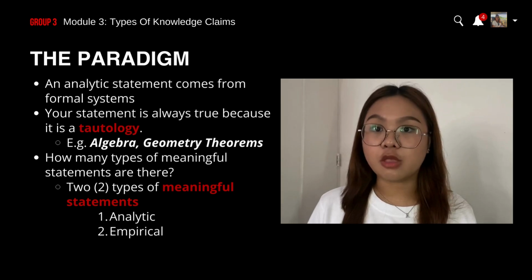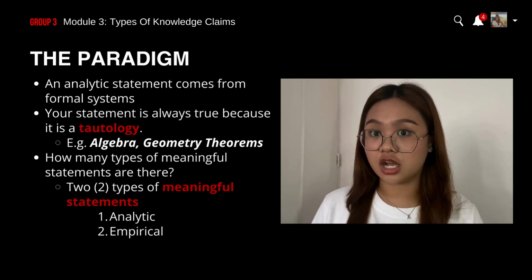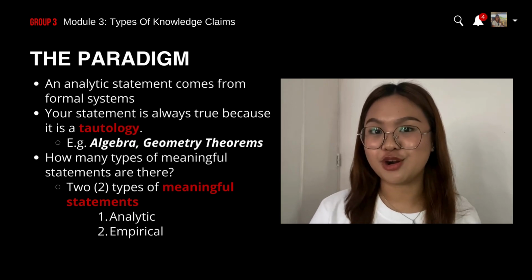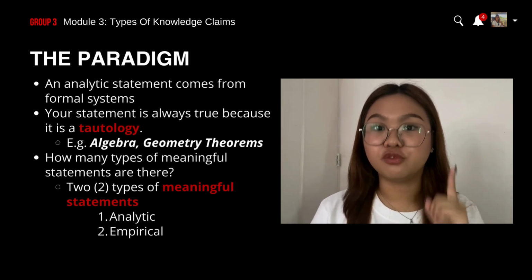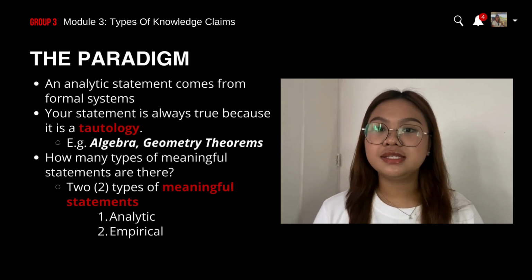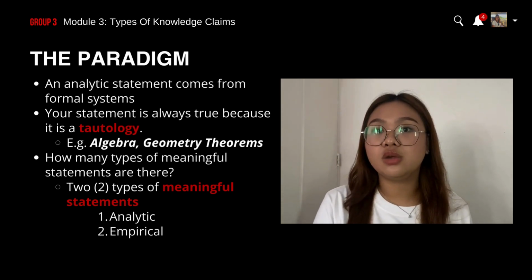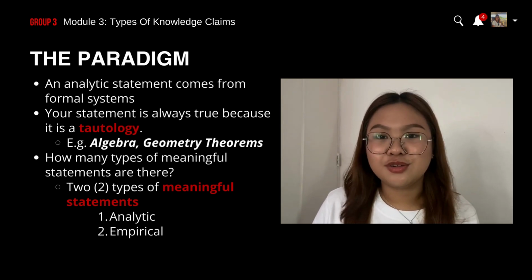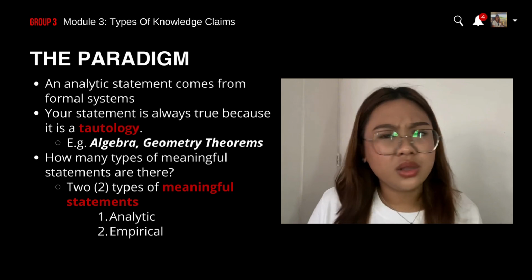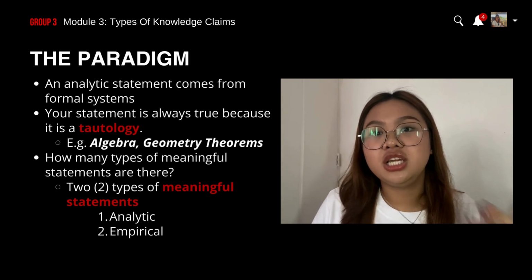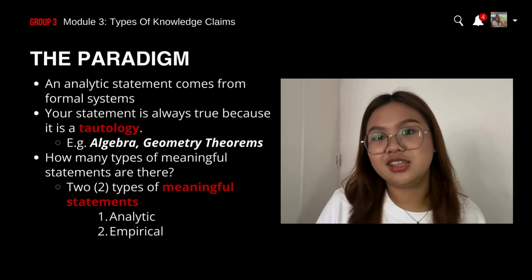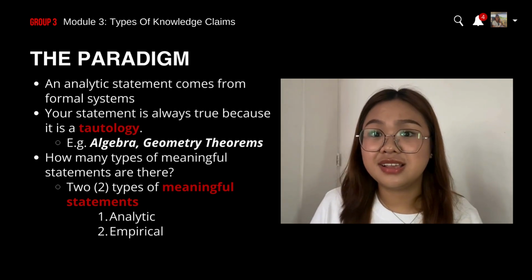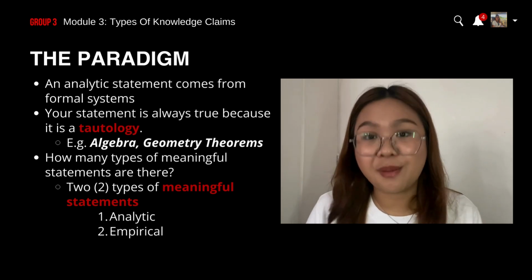Analytic statements come from a formal system like mathematics and logic. These are the ones proven with the help of theorems and well-formed formulas. Remember, well-formed formulas. For example, the sum of all angles of a triangle is equal to 180 degrees. The statements here are all true because it is a tautology. What is a tautology, you may ask? Tautology means a statement that is true by necessity or by its logical form. Again, a well-formed formula. For example, algebra and geometry theorems.